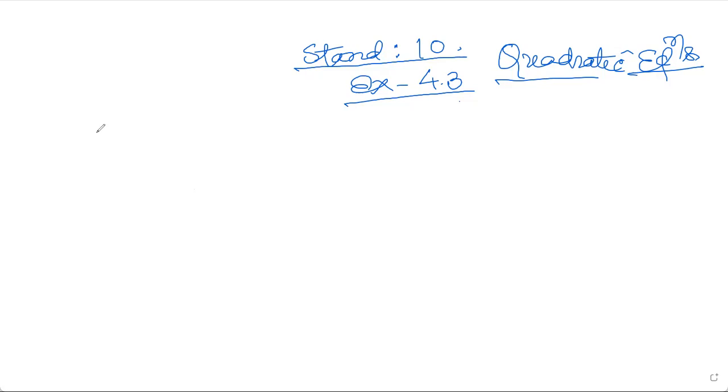So question 6, the statement goes like this. The diagonal of a rectangular field is 60 meters more than the shortest side. So what is the sum? The sum says it is a rectangular field. So this is a rectangle in which opposite sides are equal. This is the geometrical concept. And then they say about its diagonal. The diagonal is the line segment joining the opposite vertices. So this is the diagonal.